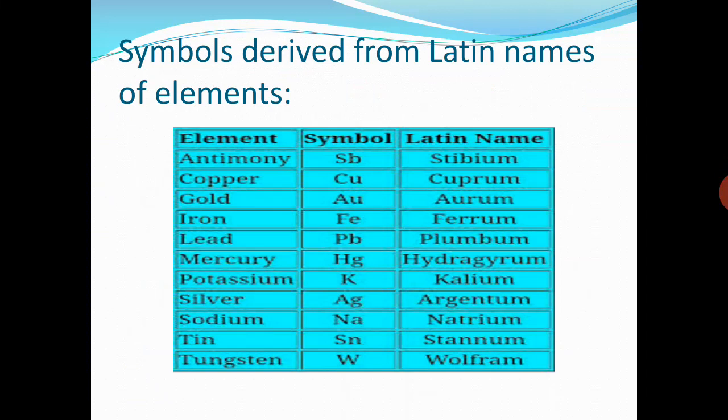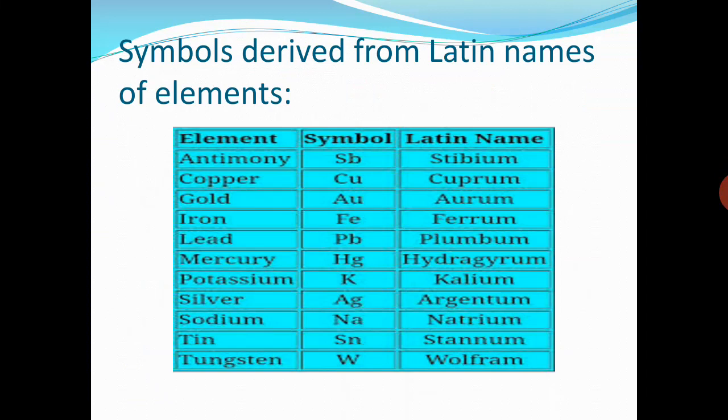Latin name of iron is ferrum and its symbol is Fe. Plumbum is the Latin name of lead and its symbol is Pb. Latin name of mercury is hydrargyrum and its symbol is Hg, capital H, small g. Symbol of potassium is K and its Latin name is kalium.